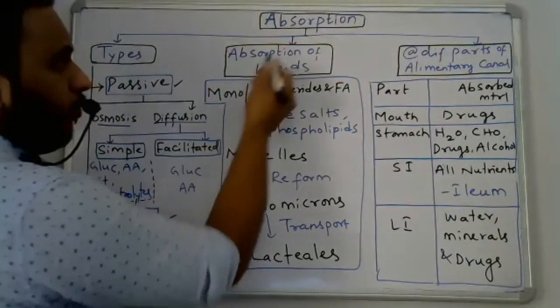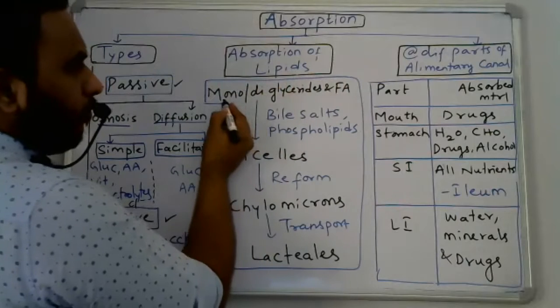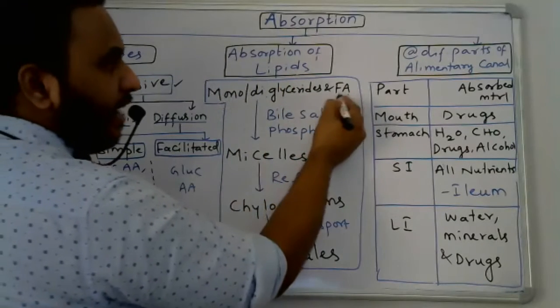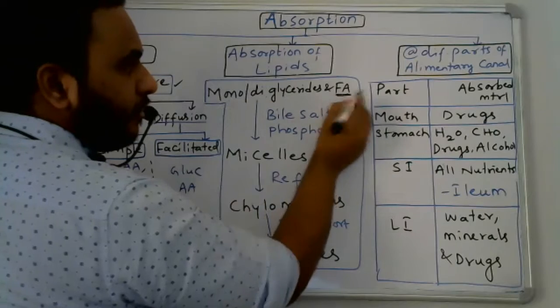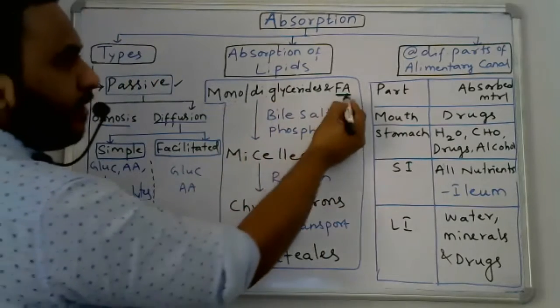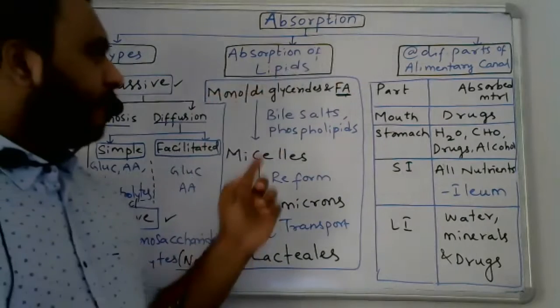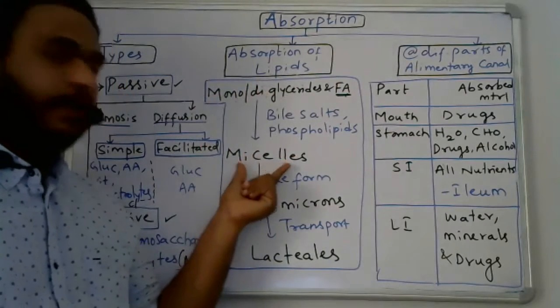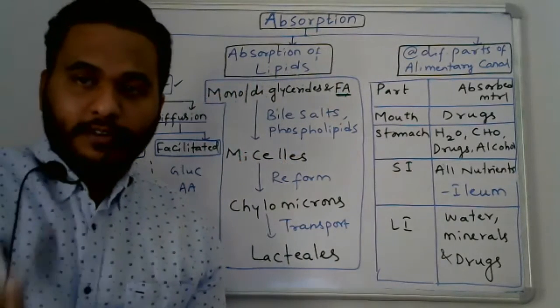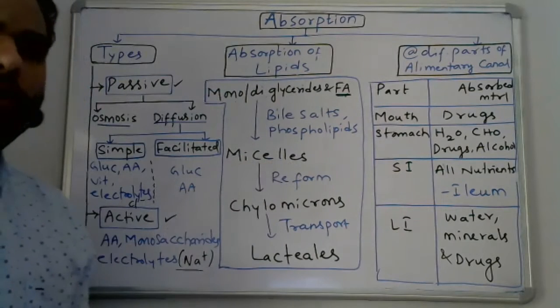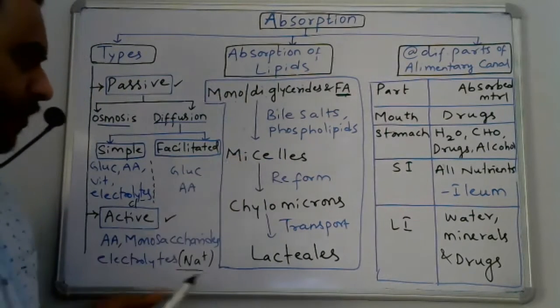So does lipids include fats only? No, fats are already digested: the monoglycerides, diglycerides, and fatty acids. These three substances will be converted into spherical structures called micelles.